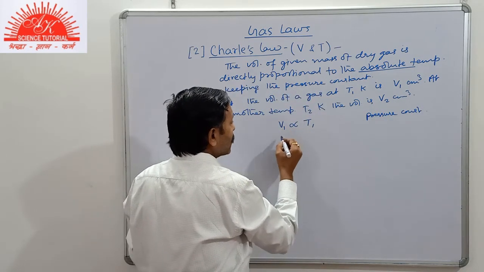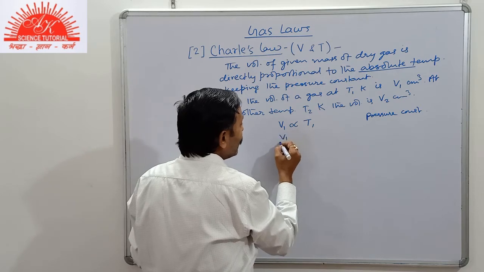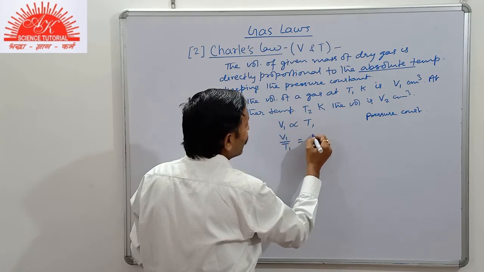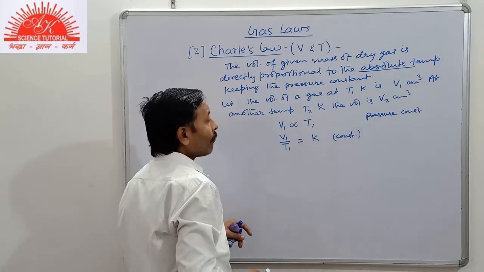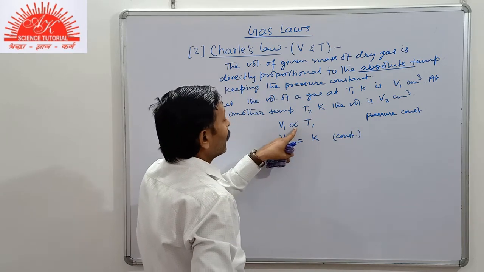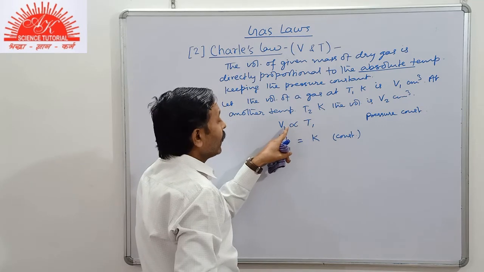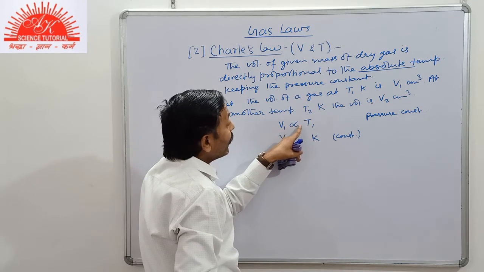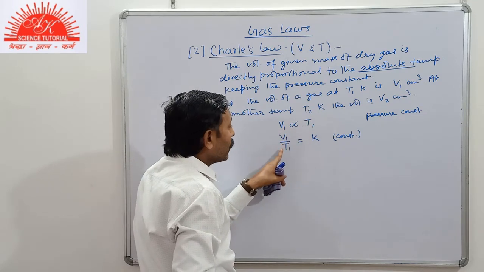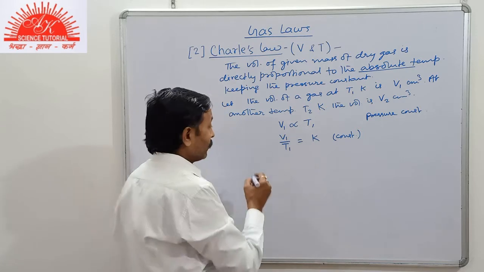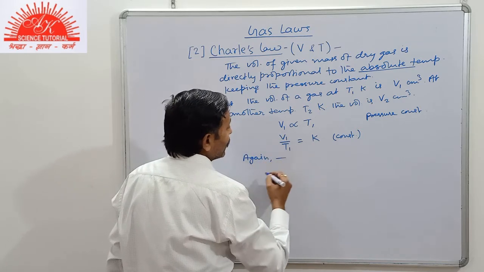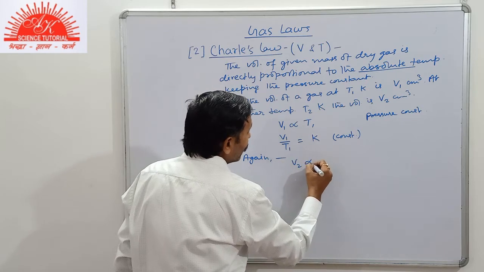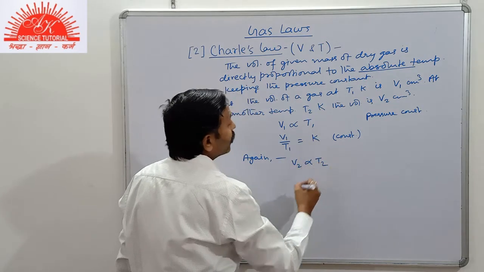From this you see that V1 upon T1 equals K, which is a constant. If we introduce the sign of proportionality, then V1 equals K into T1. Hence, V1 by T1 equals K. Again, in the other condition, V2 is directly proportional to T2.